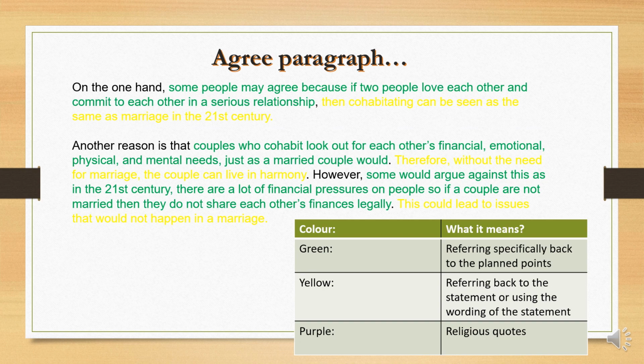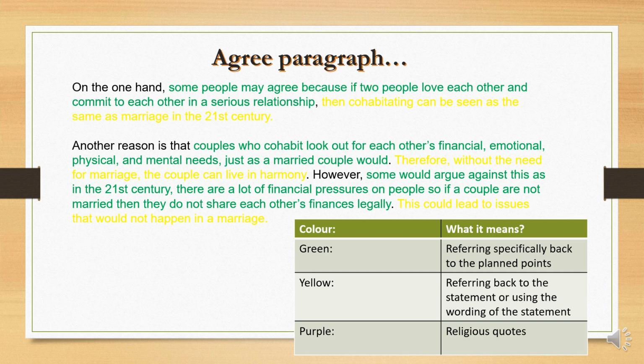Okay, Year 11s, just before I start reading the paragraph itself, I want you to look at this box over here. This is basically talking about the color code. Anything in green will be referring to the points that we have planned, but of course they'll be expanded.